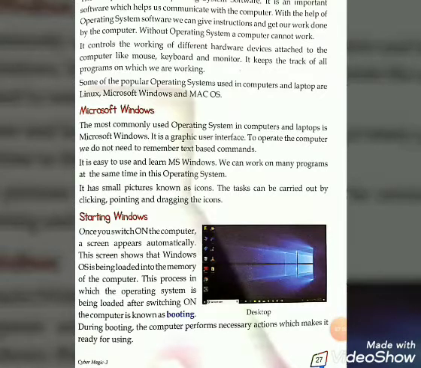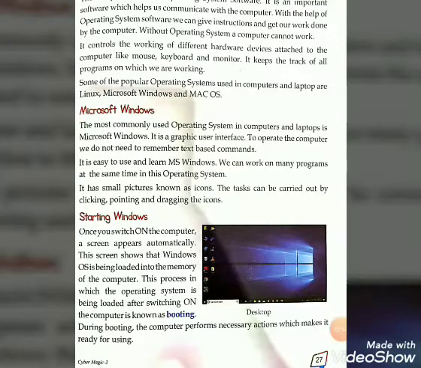This screen shows that Windows OS is being loaded in the memory of the computer. This process in which the operating system is being loaded after switching on the computer is known as booting. So now we are going to start about booting.